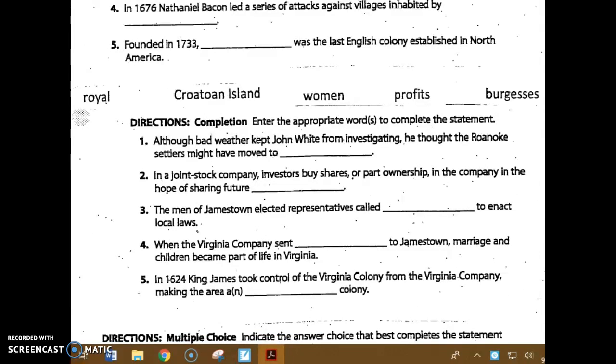The next section is also fill in the blank. Here's your word bank: Royal, Croatoan Island, women, prophets, and burgesses. Number 1. Although bad weather kept John White from investigating, he thought Roanoke settlers might have moved to blank.